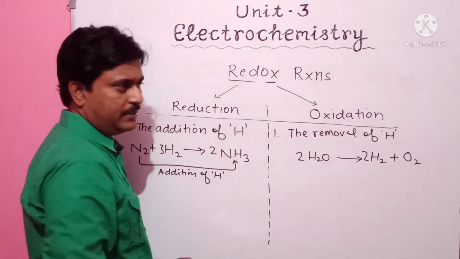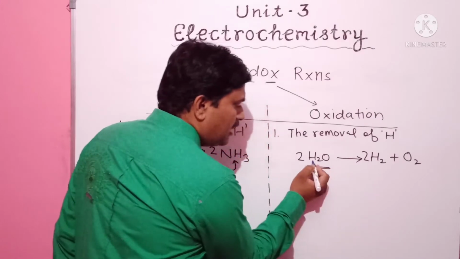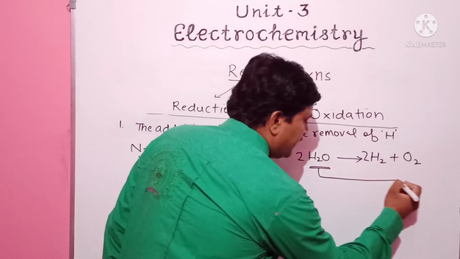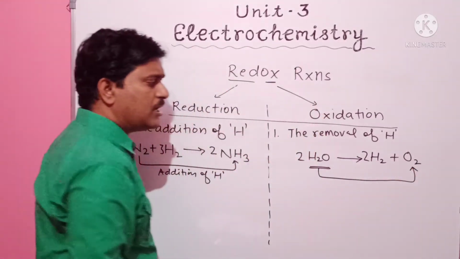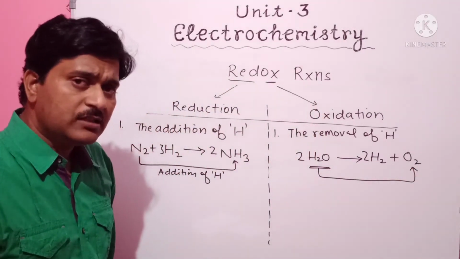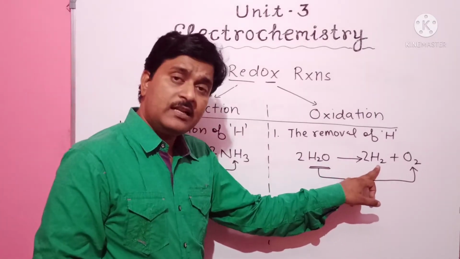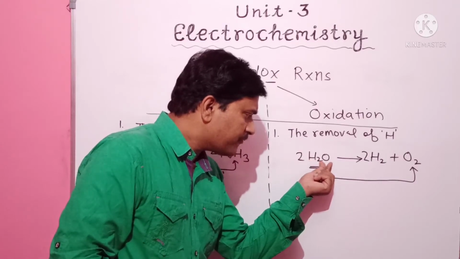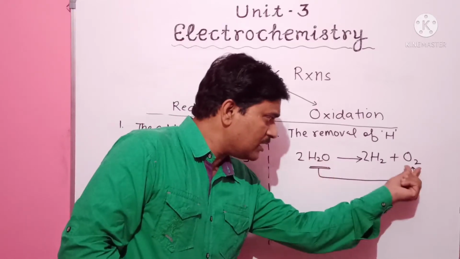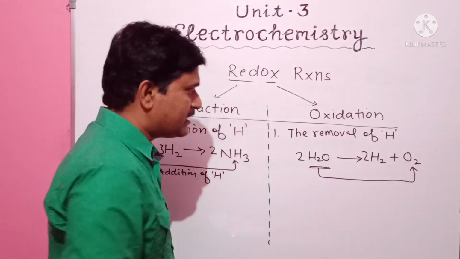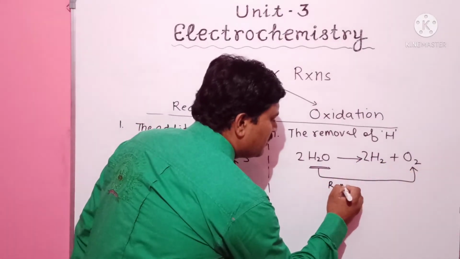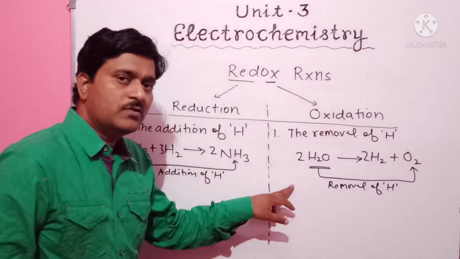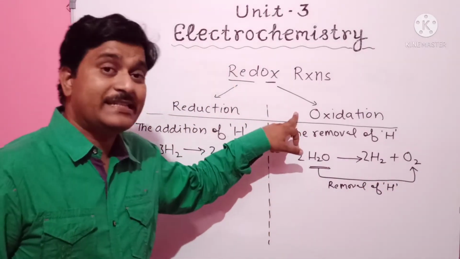Oxidation of water occurs here because in water hydrogen is combined with oxygen. But when we see that water is changed into oxygen and hydrogen after dissociation, we can say that hydrogen is removed from water. That process is called the removal of hydrogen, so its name will be oxidation reaction.